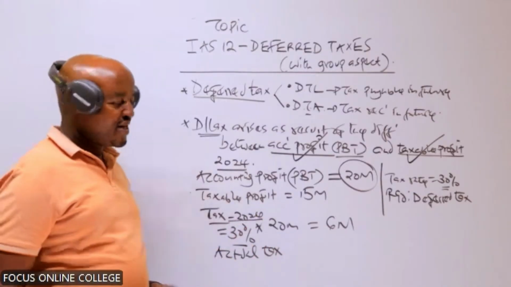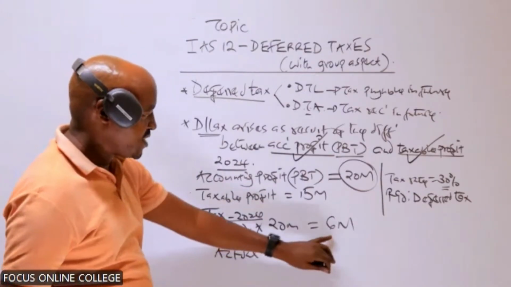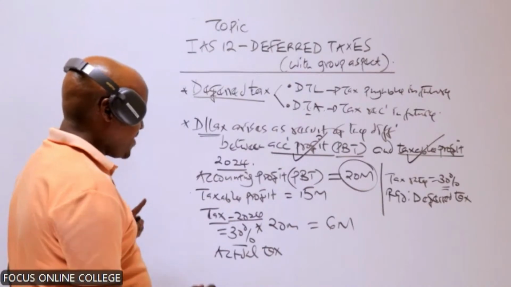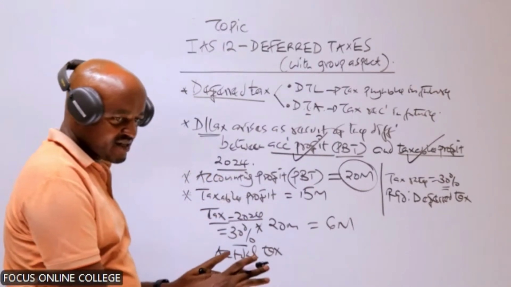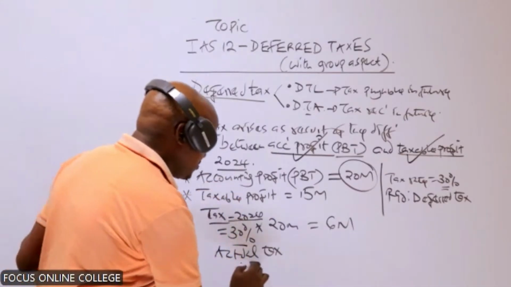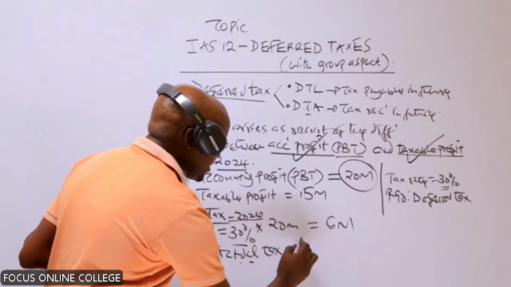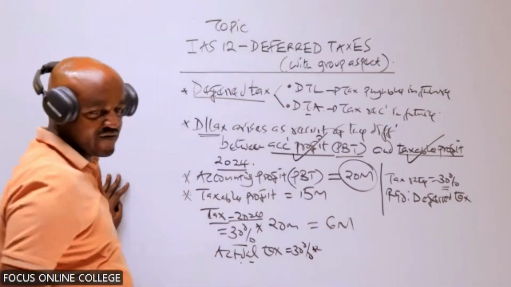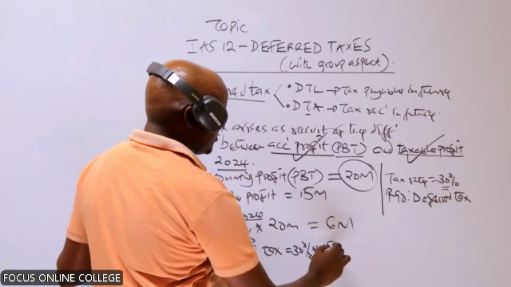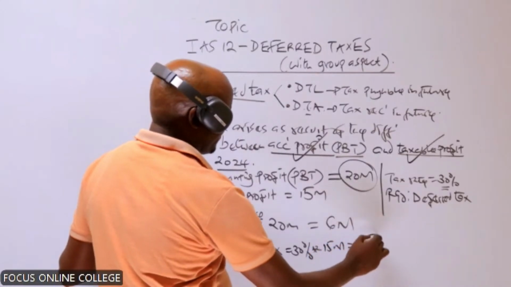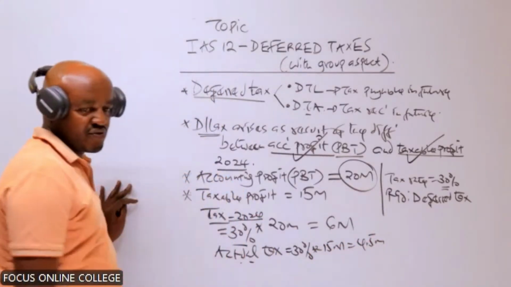So during this year, the company was supposed to pay a tax of 6 million, but because the accounting profit and taxable profit are different, the actual tax to be paid will be 30% of the taxable profit. How much is our taxable profit? 15 million. So this will give us 4.5.